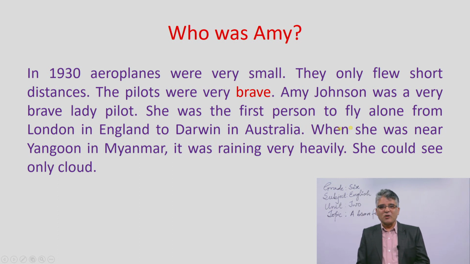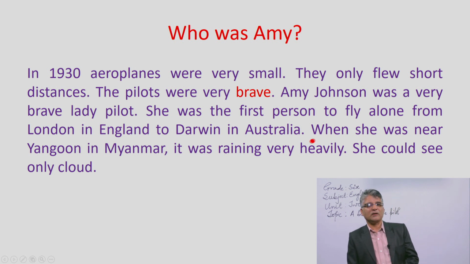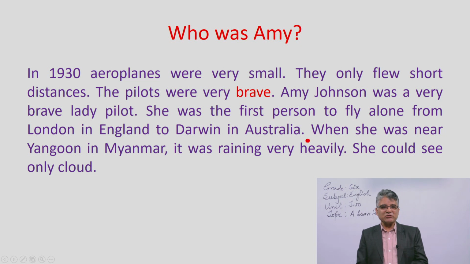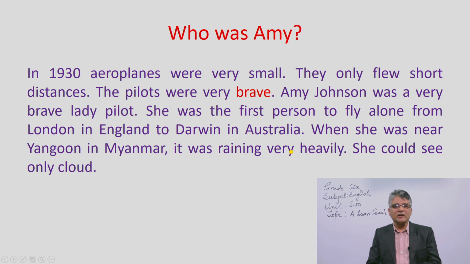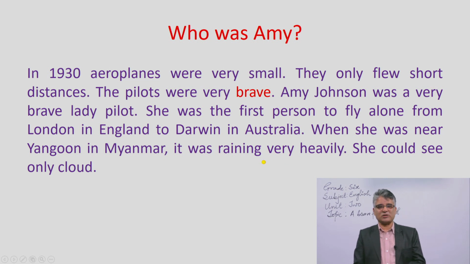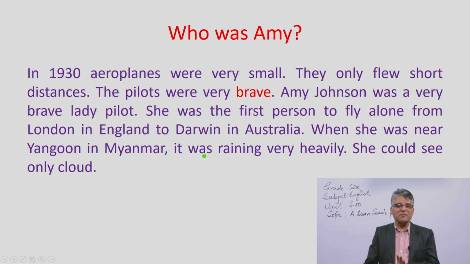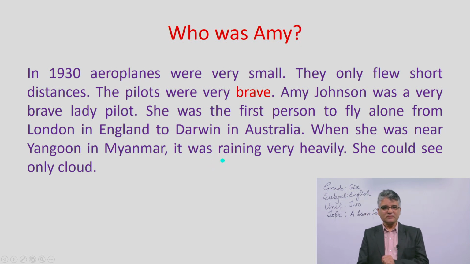I think you know. When she was near Yangon in Myanmar, this is an Asian country, one of the Asian countries. So Myanmar is an Asian country, and Yangon is the capital city of Myanmar, you know very well. So while she was flying from England to Australia, and when she reached Myanmar, especially Yangon, it was raining very heavily at the time. Terrible rain was going on there. So she could not get any particular direction at the time. One problem was there for her. She could see only cloud.